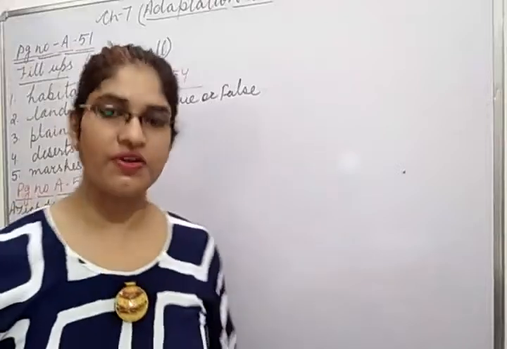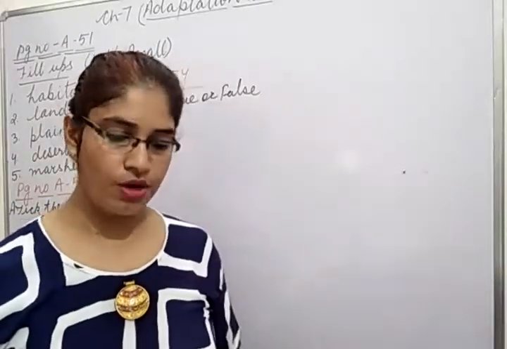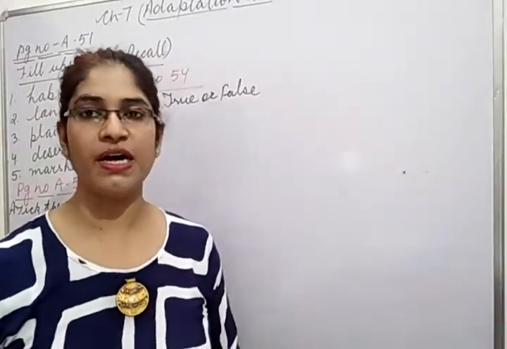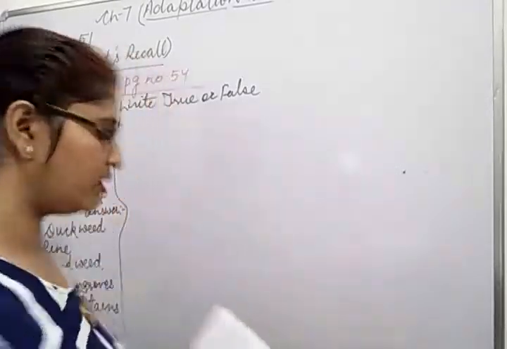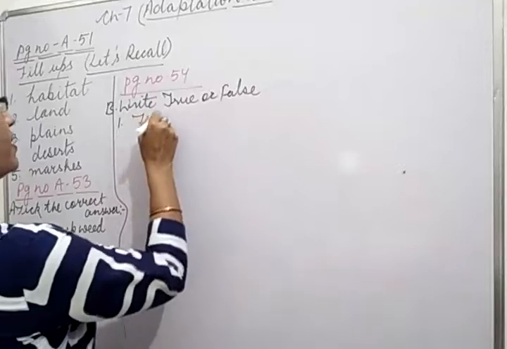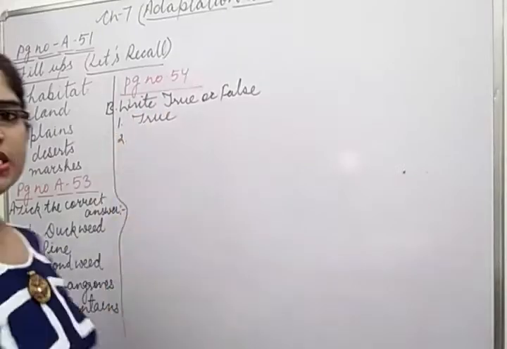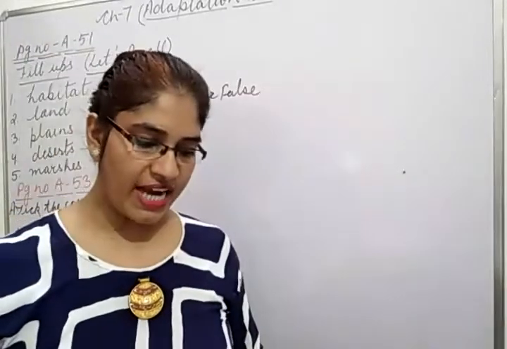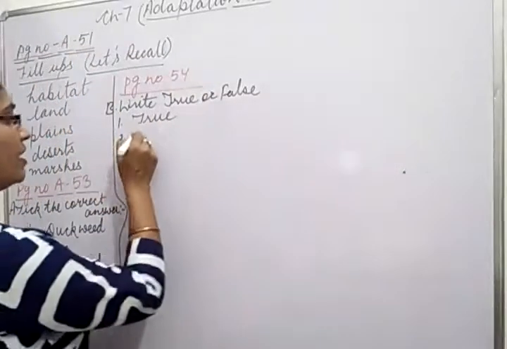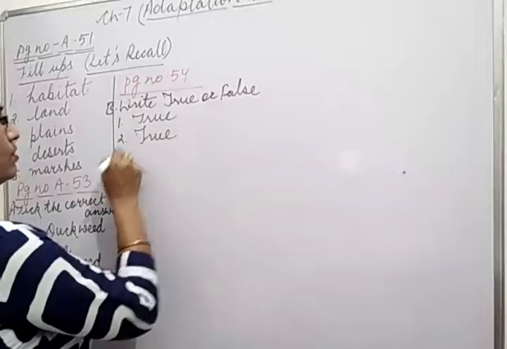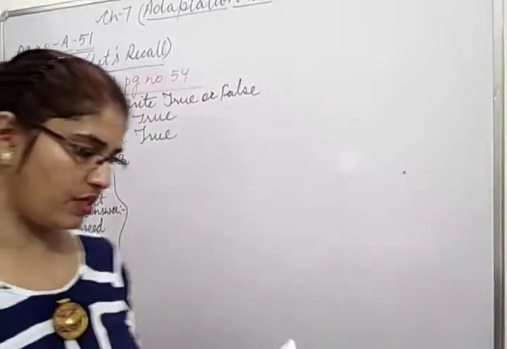What is the first question? Fir and pine trees grow on mountain. Yes, fir and pine are the examples of plants which are growing on mountain. This is a true statement. The second one is leaves of cactus plant are reduced to spines. Yes, that is also the correct answer. So you will write true here.